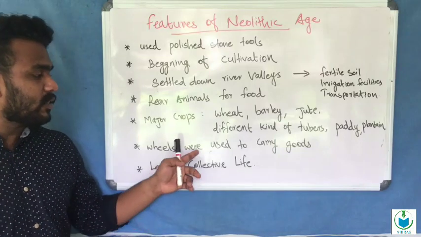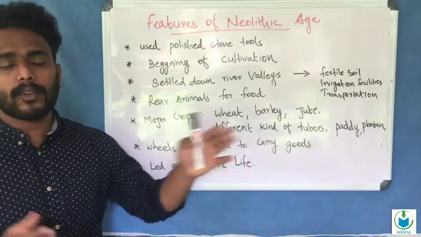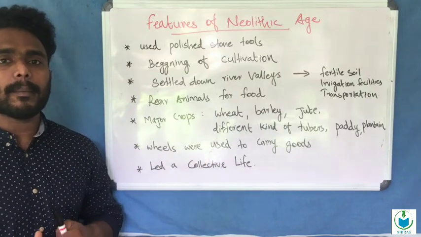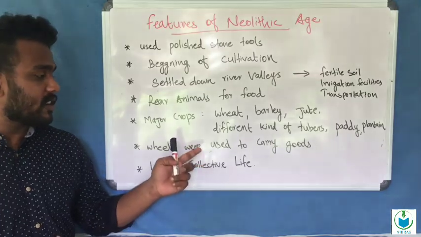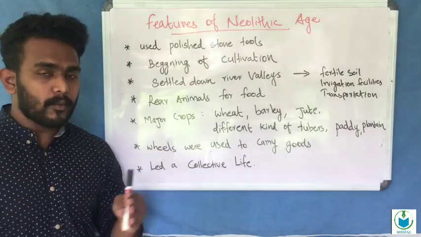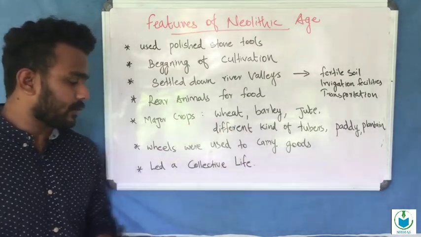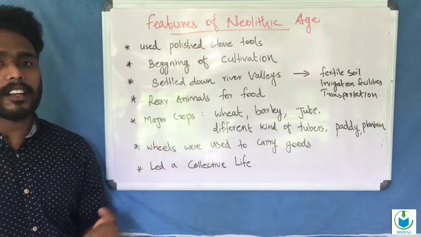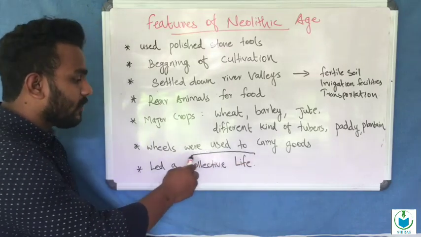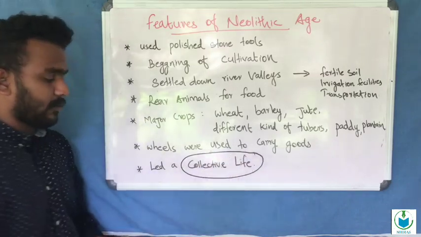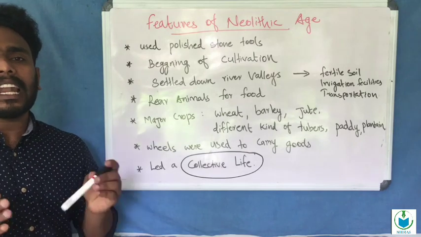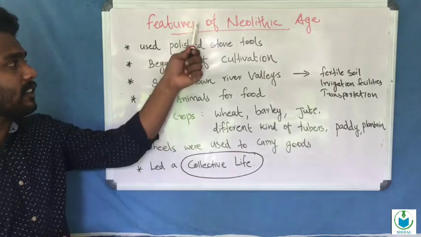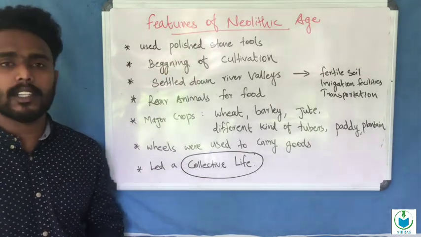And also wheels were used to carry goods from one place to another. They made wheels for the transportation of goods. All these features led to a collective life, that is, social life. These are the main features of the Neolithic age.